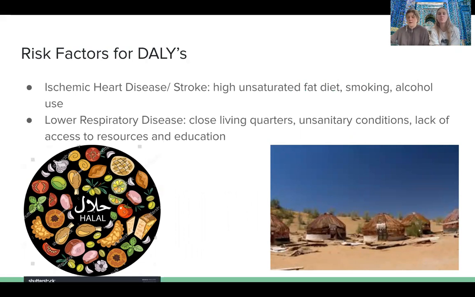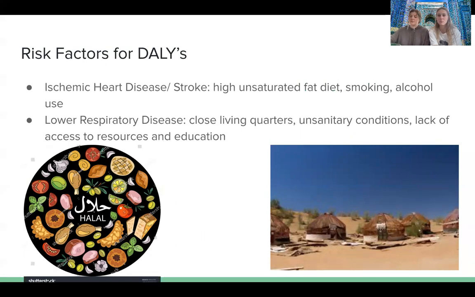And so finally, some of the risk factors for these things. Breaking it down to ischemic heart disease and stroke, a lot of the vascular diseases that we see, as well as the comorbidities, like we've been saying, a lot of it comes from the food that we eat, as well as our lifestyle. With this culture, just to give you a little bit of an insight, they eat what's called halal food.